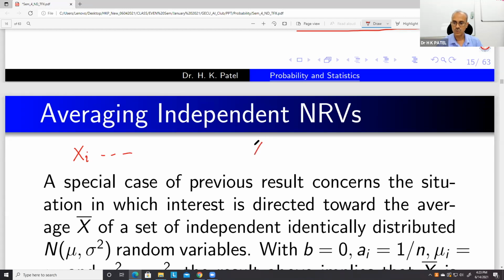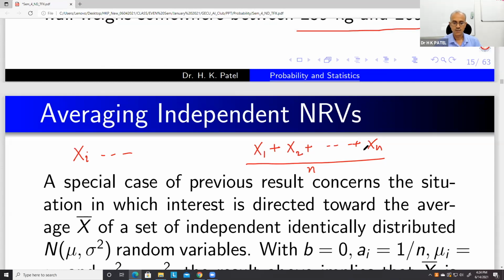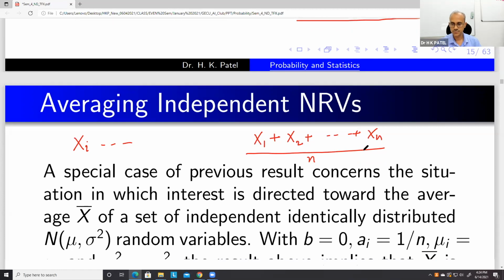We want to see the distribution of x1 plus x2 plus xn by n. So this is the average of n random variables, and we'll see what we can do if each of these is a normal random variable.